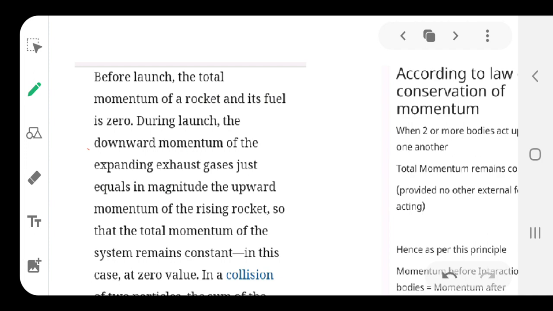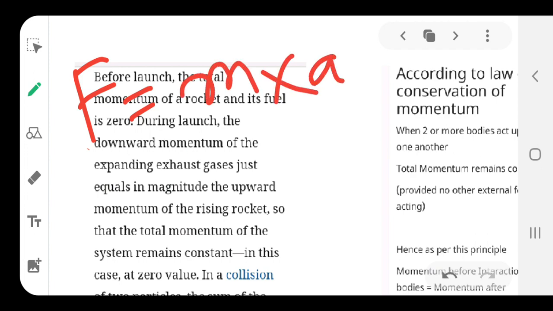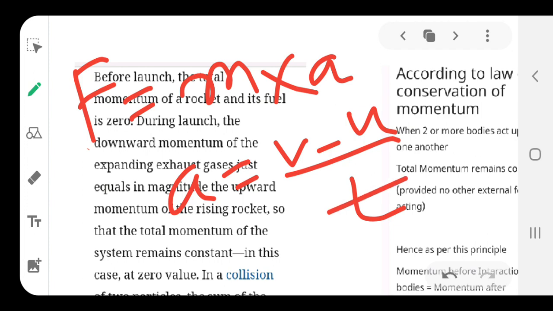You know that according to Newton's second law, force is equal to the product of mass and acceleration. And we also know that acceleration is equal to change in velocity over time. That term is known to you. So, now you just manipulate and put in the formulae to get the required result.